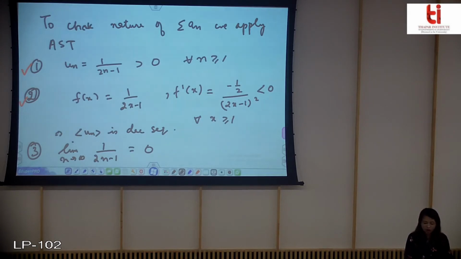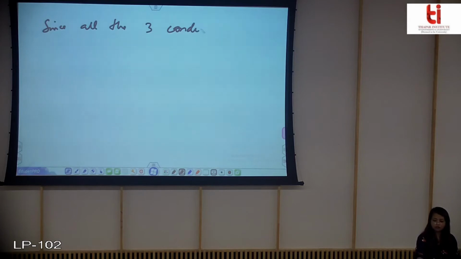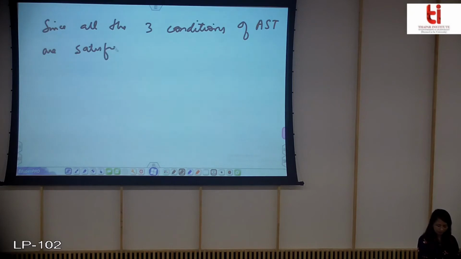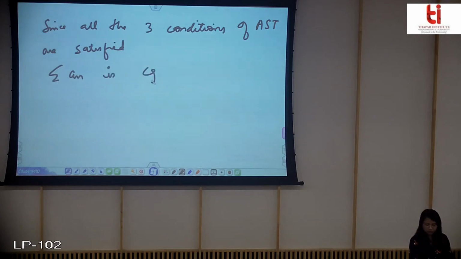That since all three conditions of the alternating series test are satisfied, summation of an is convergent.